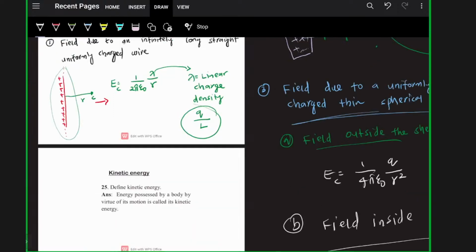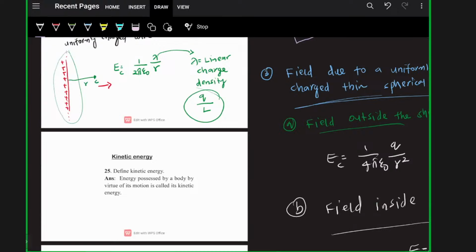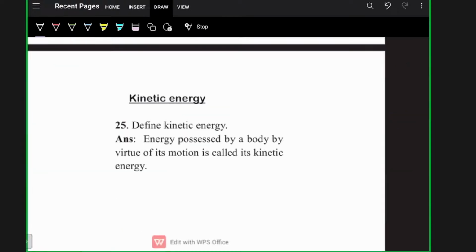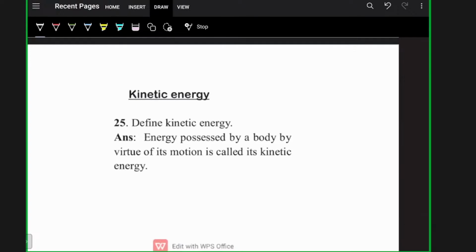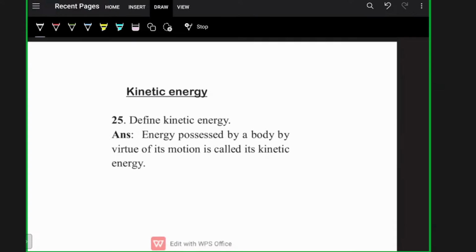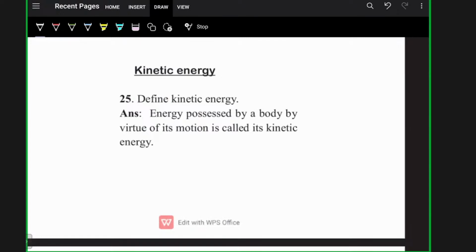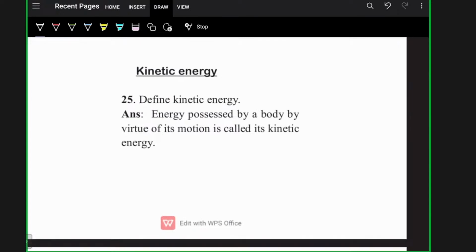6. What is kinetic energy? Again, a very basic question from the work, energy and power chapter. What is kinetic energy? Kinetic energy is the energy possessed by a body by virtue of its motion.